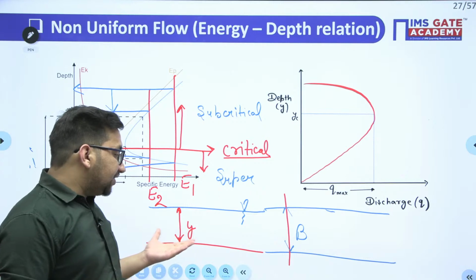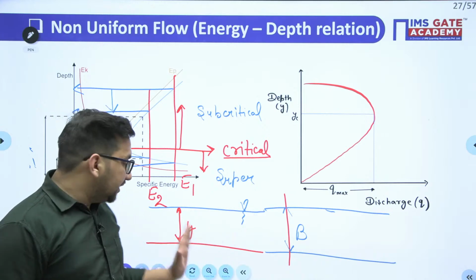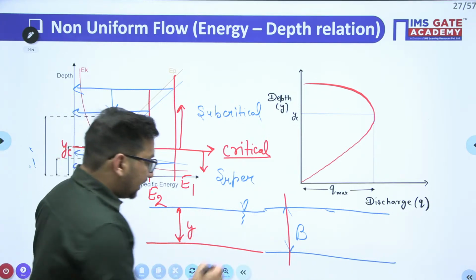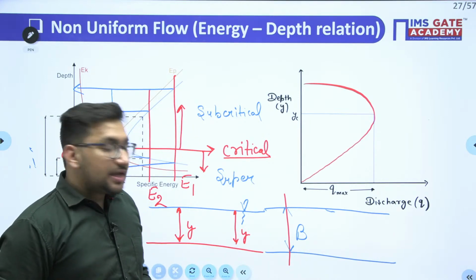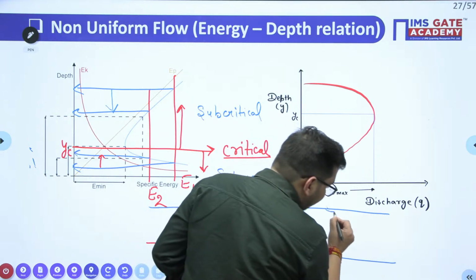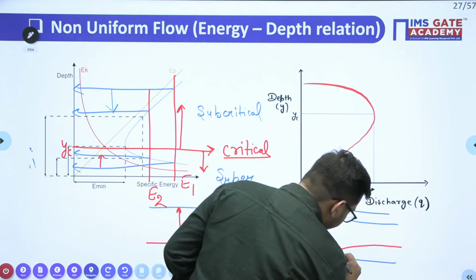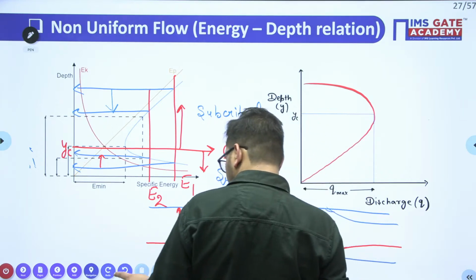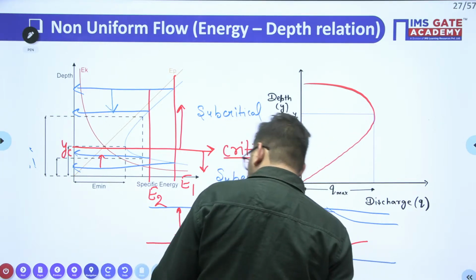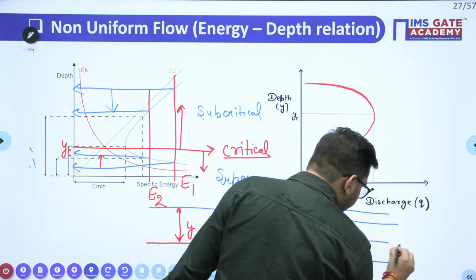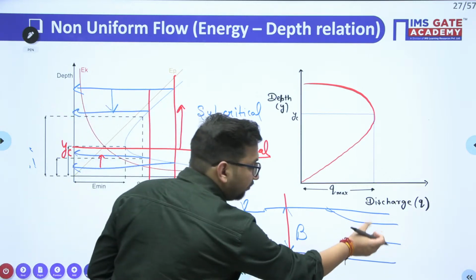Clear? Initially, let's suppose I assume that this particular flow is nothing but your uniform flow. It means at this particular point the depth is y. At this particular point also the depth is y. Clear? But let's suppose now we have reduced the width at this particular point. Now let's suppose this is the new width.